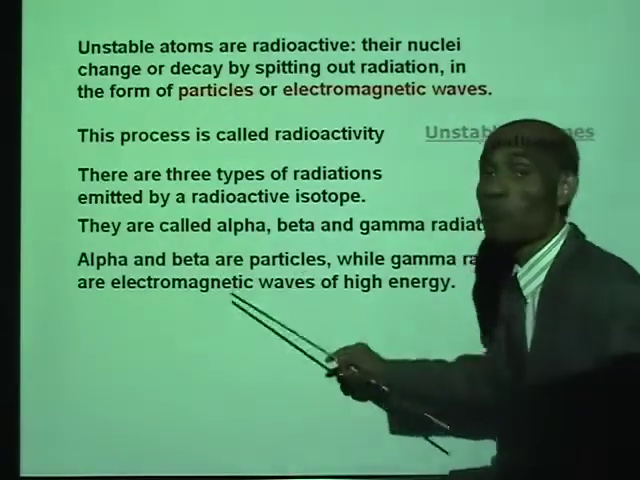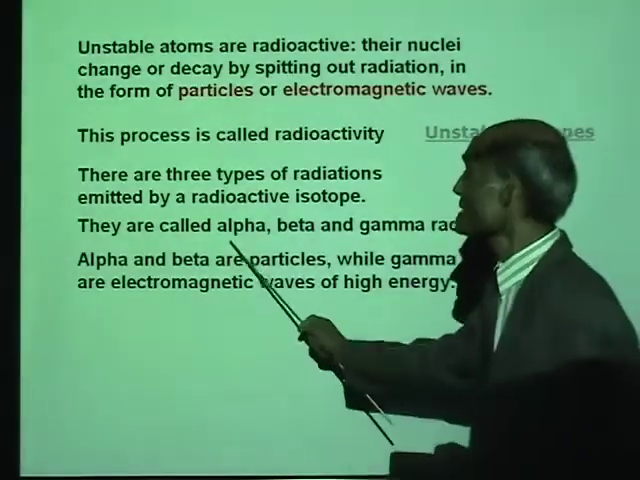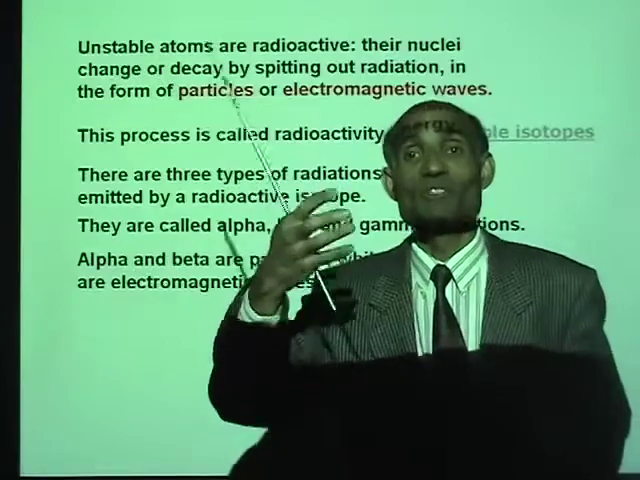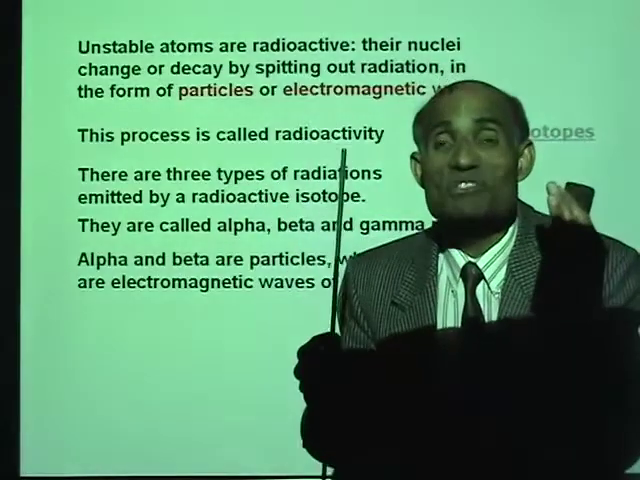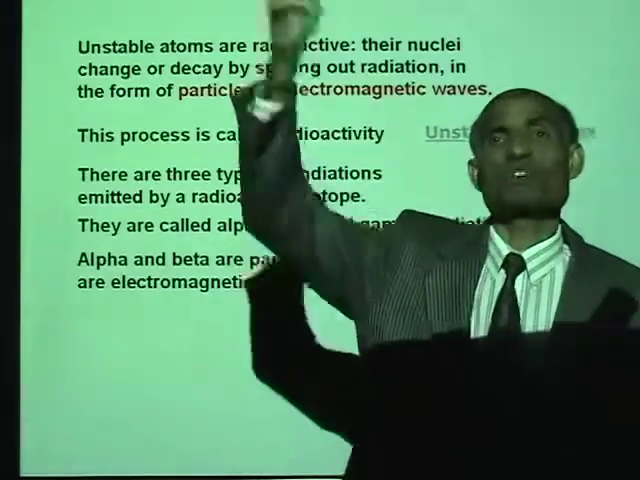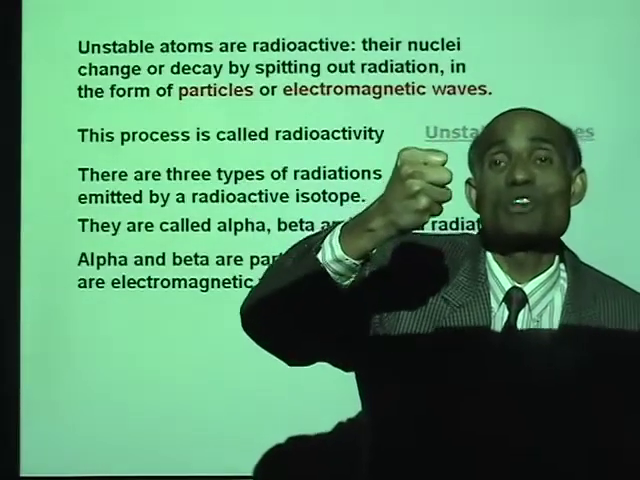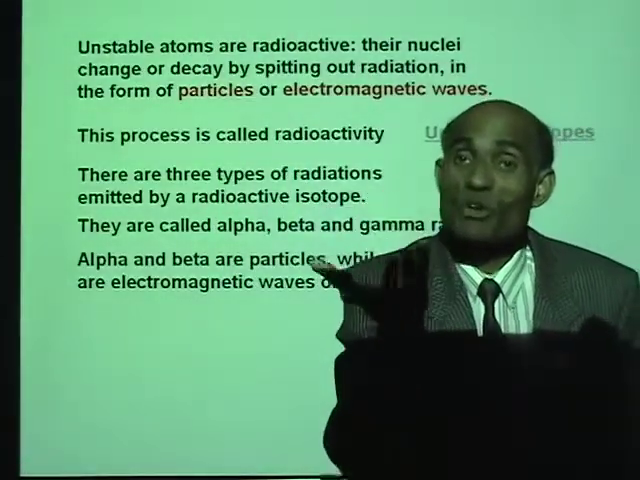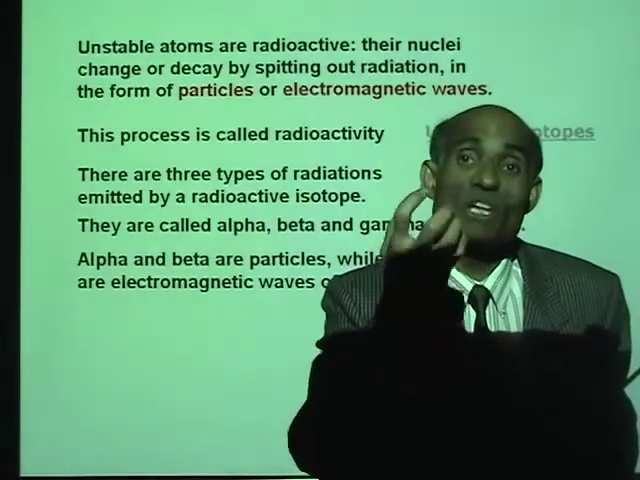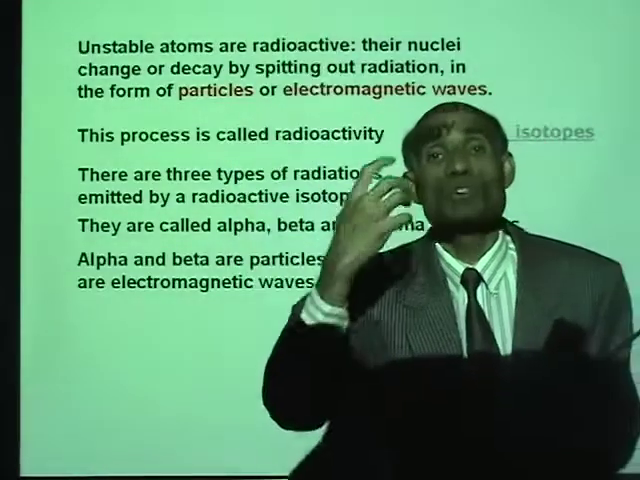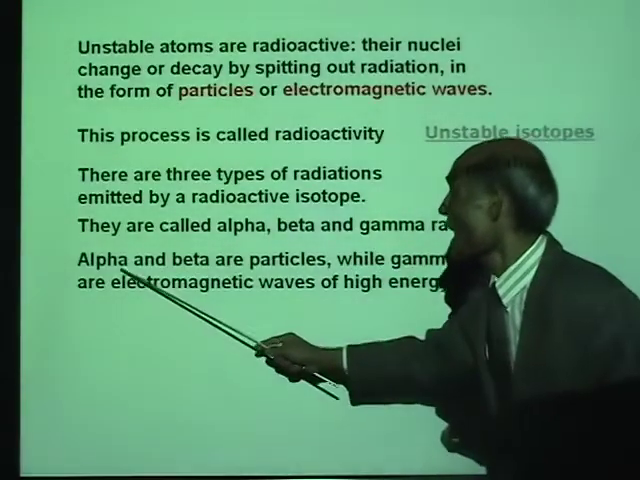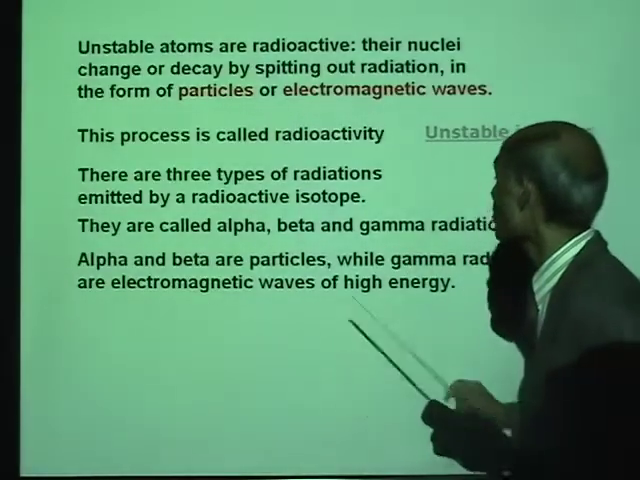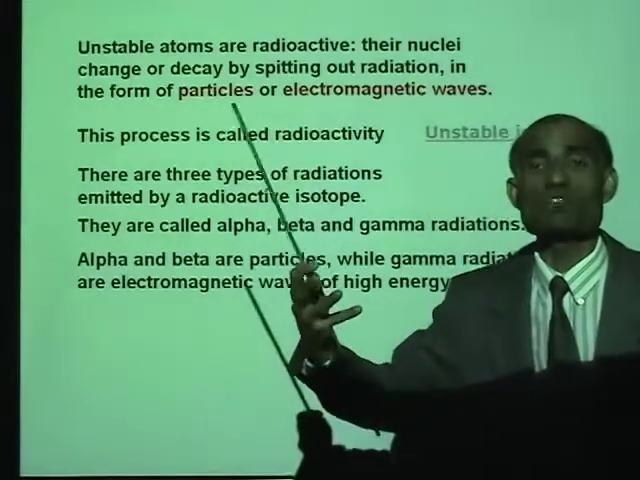Alpha and beta are particles. In fact, alpha is made up of 2 protons and 2 neutrons. So if a nucleus is too massive, it can throw away chunks of it. 2 protons and 2 neutrons is an alpha particle. When it goes away, well, it could create stability. If it doesn't create stability, it will throw away more particles until the nucleus becomes stable. So alpha and beta are particles, while gamma radiations are electromagnetic waves of great energy.